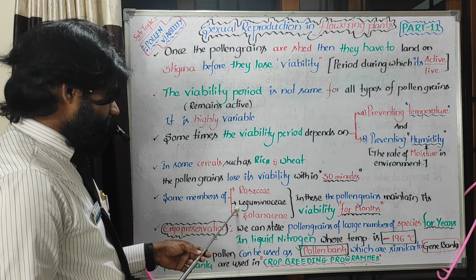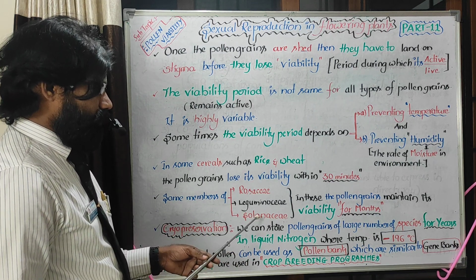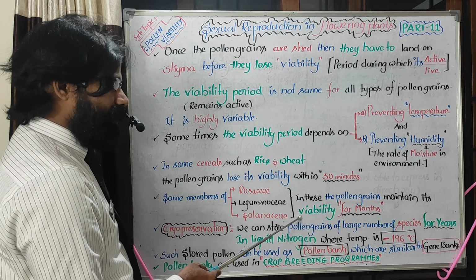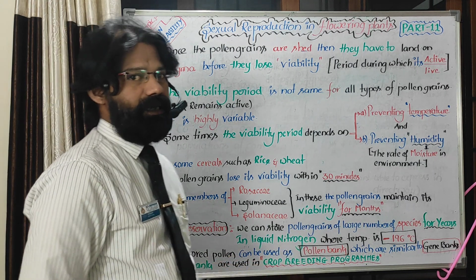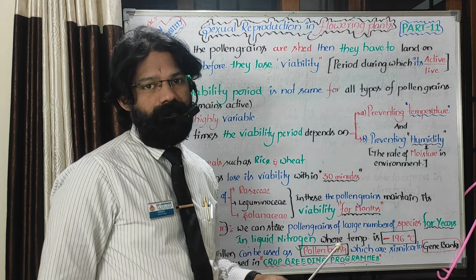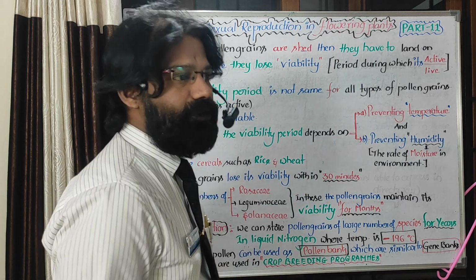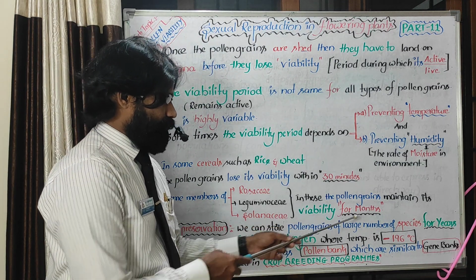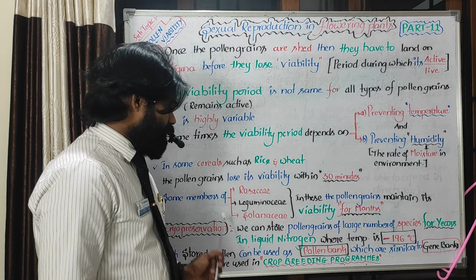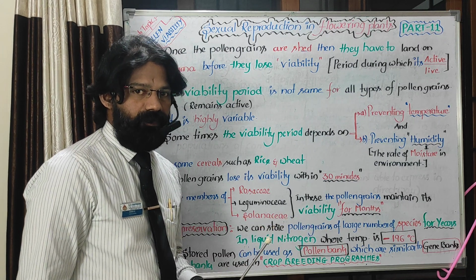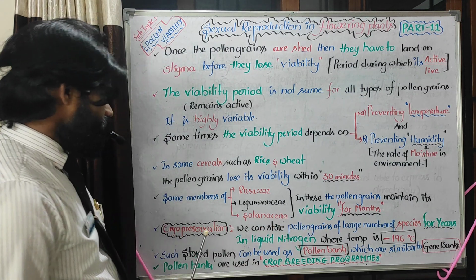In Rosaceae, Leguminosae, Solanaceae, the pollen grains maintain their viability for months. After a few months also, they can germinate. So here, this is a key question for us. In these three families, viability can be maintained for months.